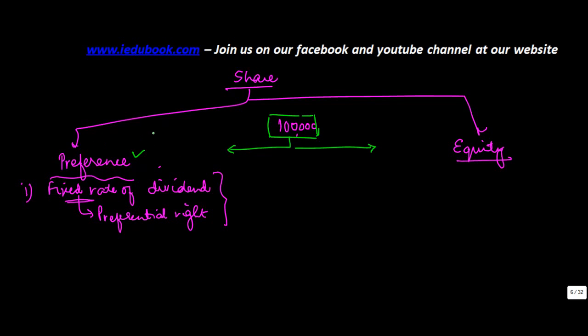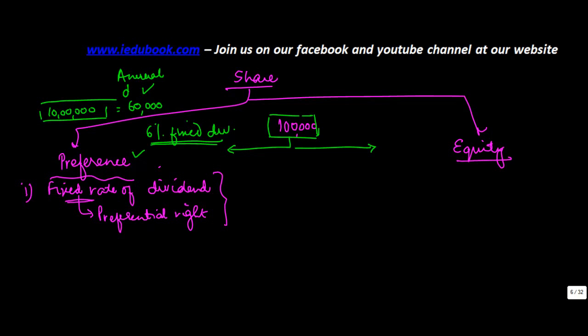Let's say the preference share says you will get 6% fixed dividend, and the preference shares are worth rupees 10 lakh. So 6% on 10 lakh becomes 60,000. So they have to get an annual dividend of 60,000.